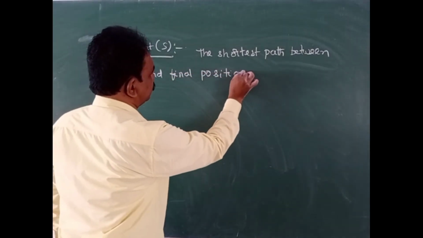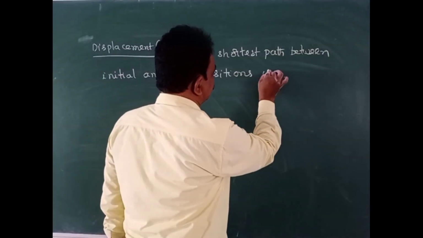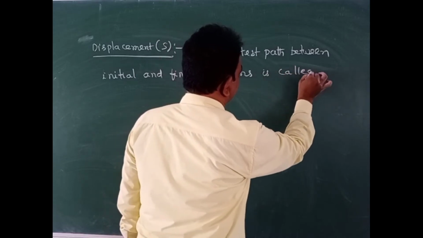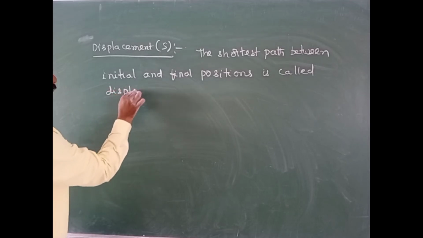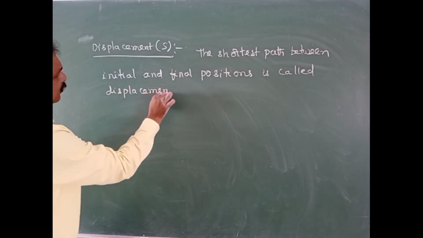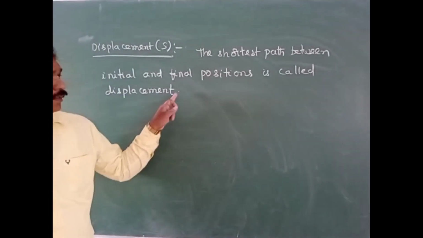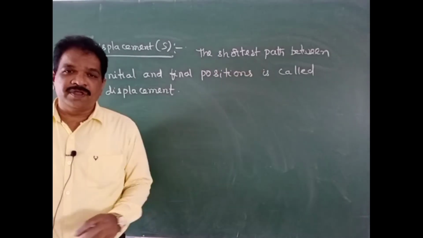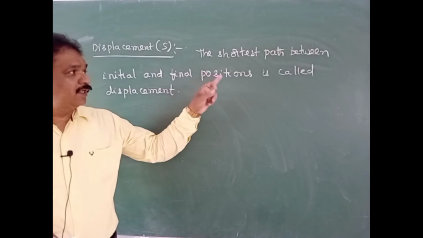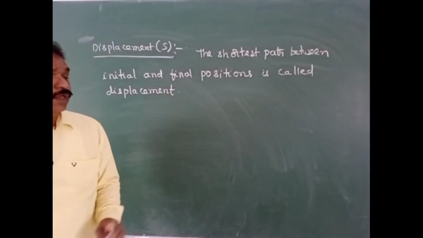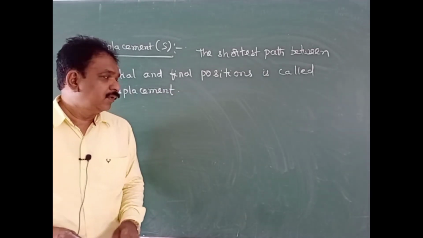The shortest path between initial and final positions is called displacement. If the point is clear, the actual length of the path traveled by a body is called distance. The shortest path between initial and final positions will be called displacement.